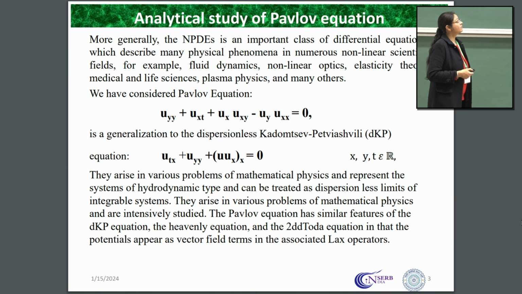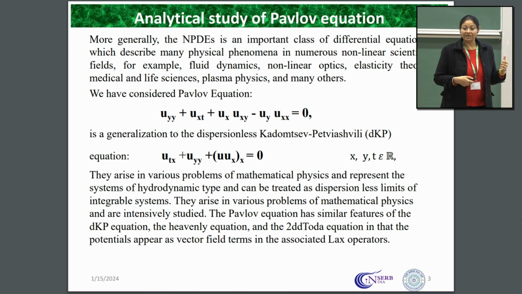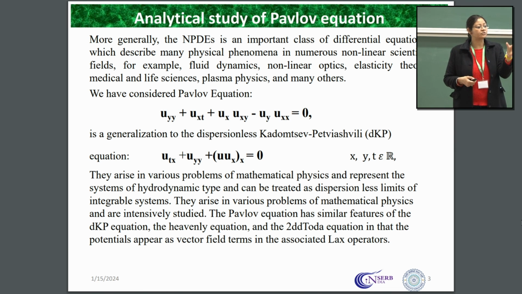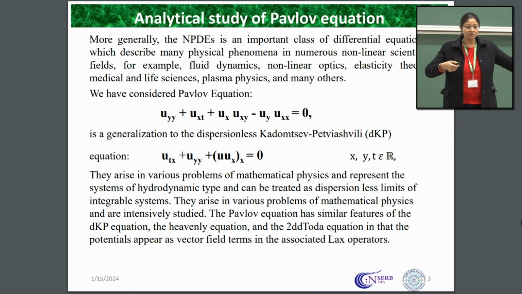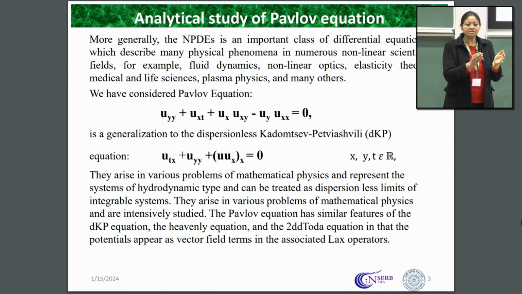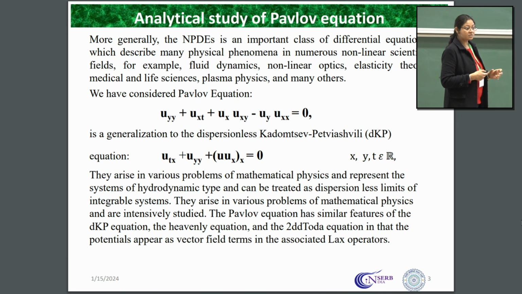Here we are going to discuss the Pavlov equation. The Pavlov equation is actually a generalization of the DKP equation. Again, it defines the commuting flows. It is a class of hydrodynamical flows, or we can say commutative flows, where we have dispersionless flows. Here in this Pavlov equation, we just have a nonlinear PDE without any conditions, irrespective of initial or boundary conditions, to solve this fluid flow, which is dispersionless commuting flows.